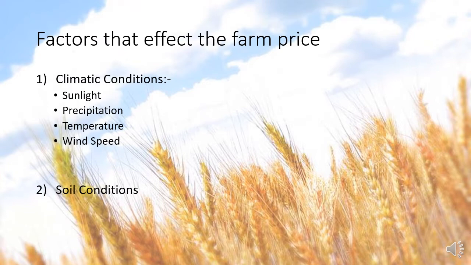Coming back to the factors that affect the farm price, in case of weather conditions I have taken sunlight, precipitation, temperature, and wind speed into my consideration. As we know, the amount of sunlight a particular plant receives will in turn affect the yield of a particular crop, because sunlight is essential for photosynthesis.